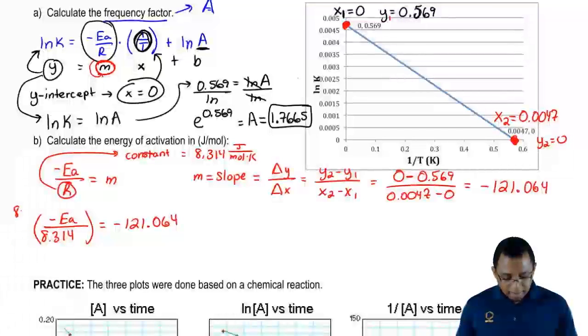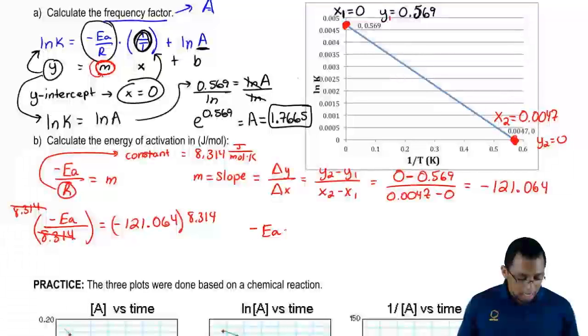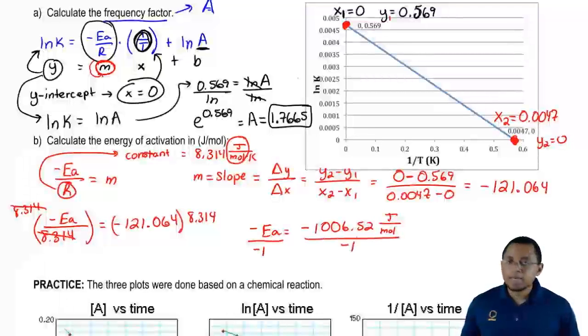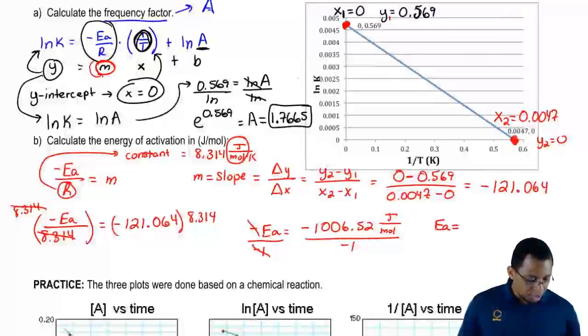So multiply both sides by 8.314. So negative EA equals negative 1006.52 joules over moles. And we know it's in joules over moles because R had joules over moles. Then we're going to divide out the negative because we don't want negative EA, we just want EA, activation energy. So then activation energy becomes positive 1006.52 joules over moles.